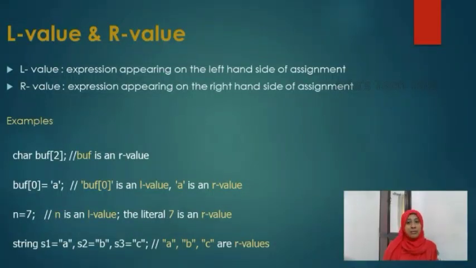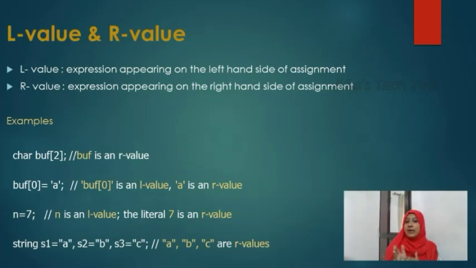So what do we mean by L value and R value? L value means the expression appearing on the left hand side of an assignment. When we are using assignment operators, there will be a left hand side and a right hand side of the assignment operator, right? So the expression appearing on the left hand side of the assignment is known as L value, and the expression appearing on the right hand side of the assignment is known as R value. For example, char buff 2, in this buff 2 is an R value.